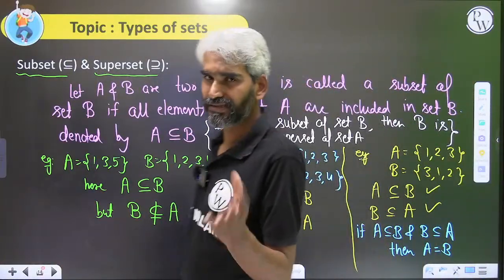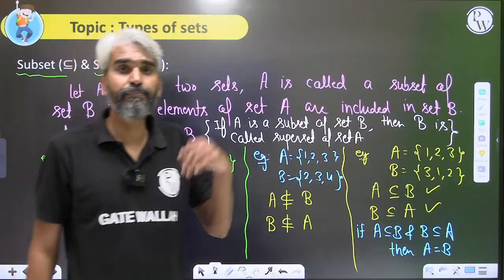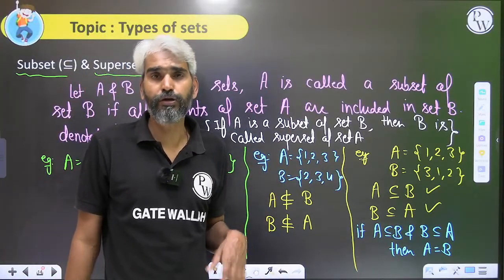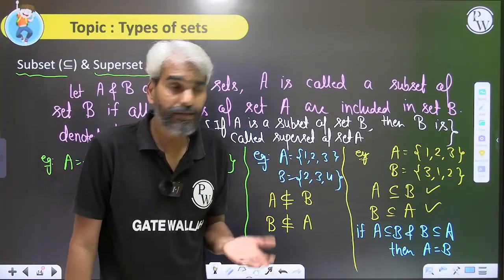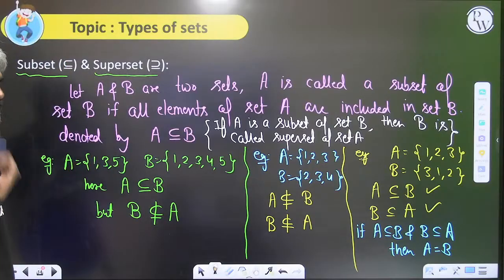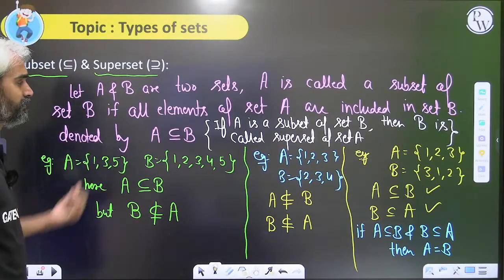If A is a subset of B is known to you, then B is superset of A is also known to you. They are exactly the same. A is subset of B, then B is superset of A.